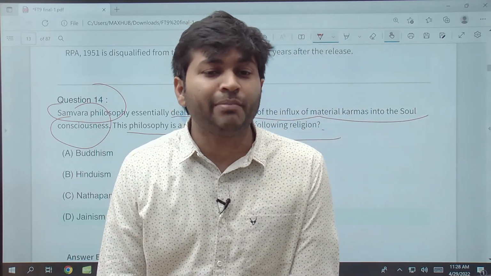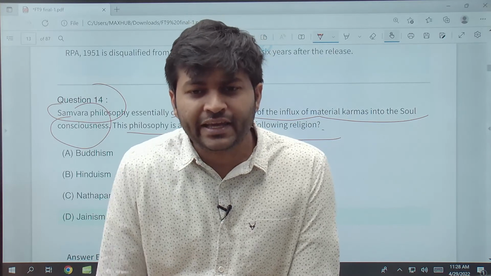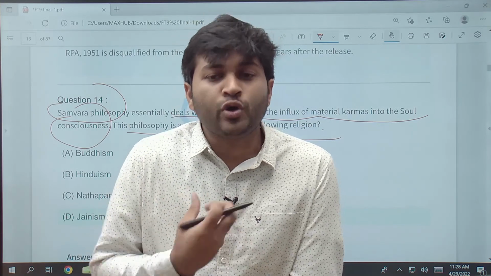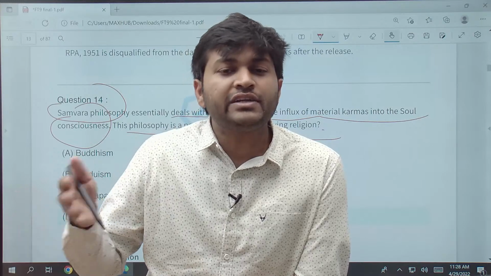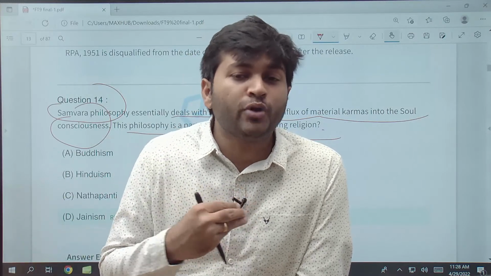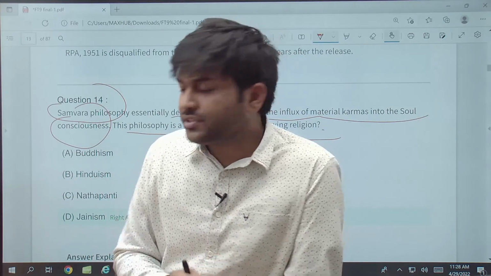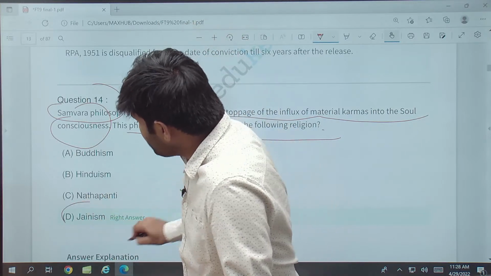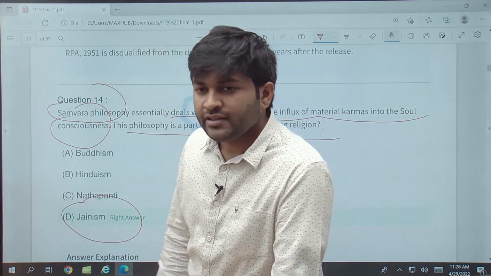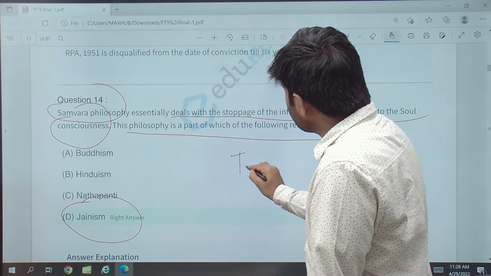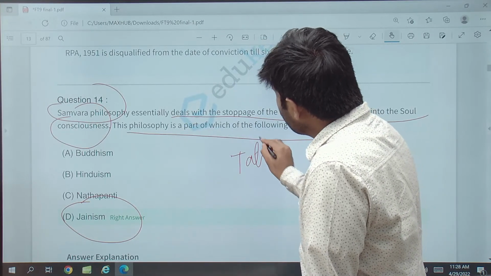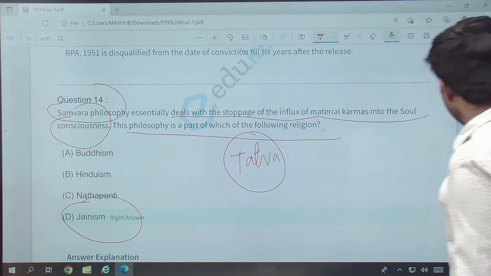Jainism religion का ये part है Samvara. Basically, to purify your soul consciousness, you need to avoid some of the influxes into your body. So this process is known as Samvara in Jainism. ठीक है? तत्व जिसे बोलते हैं, कुछ तत्व हमें फॉलो करने पड़ते हैं, one of the तत्व is Samvara.